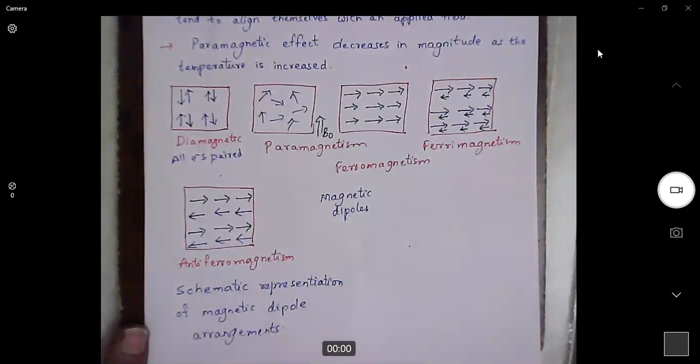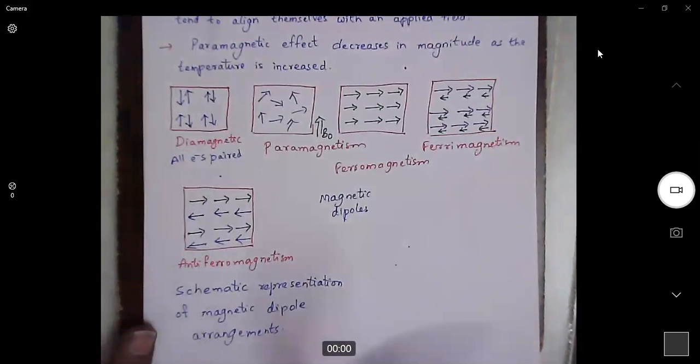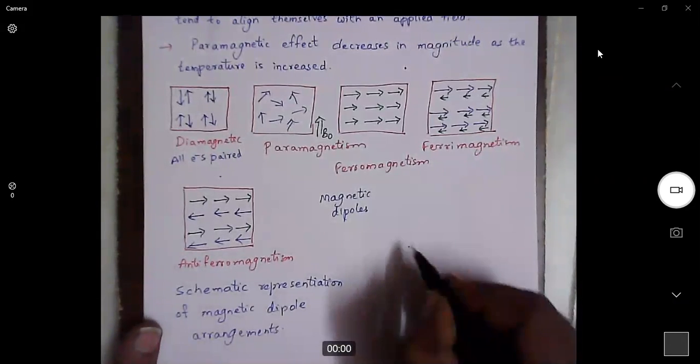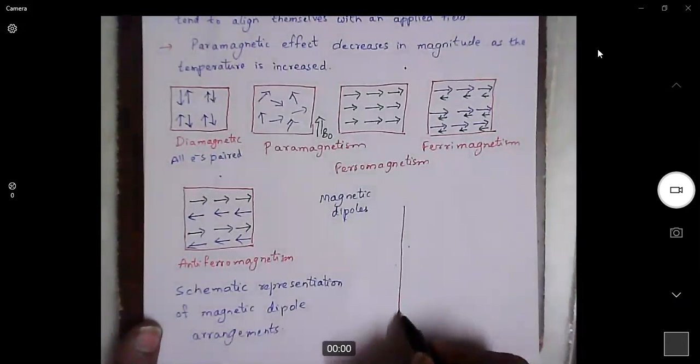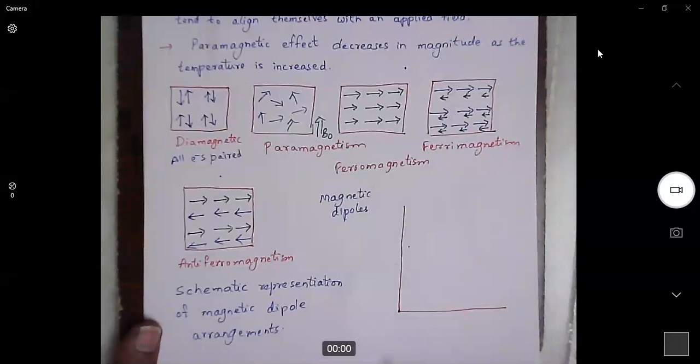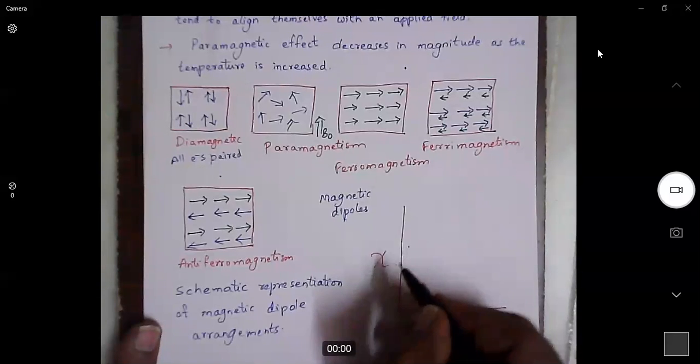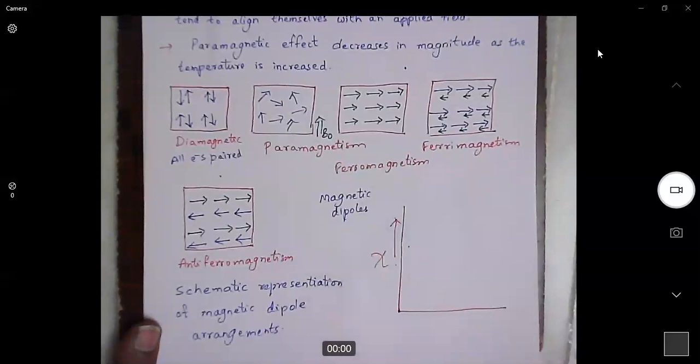All these magnetic moments can be represented in terms of a graph, where the graph is magnetic susceptibility or magnetic moment χ versus temperature. Temperature, as we know, is always represented in Kelvin scale.